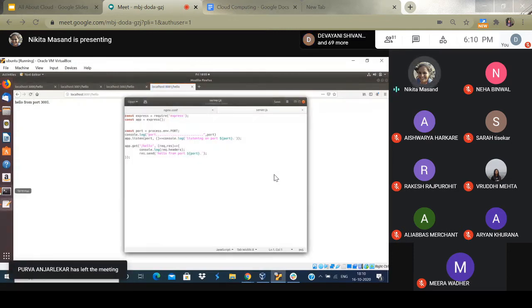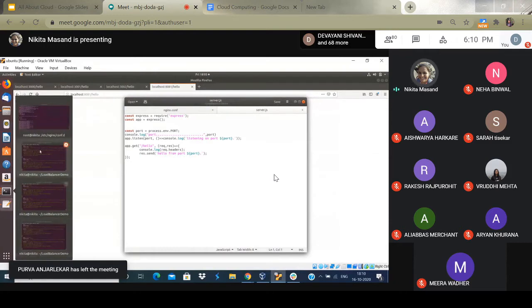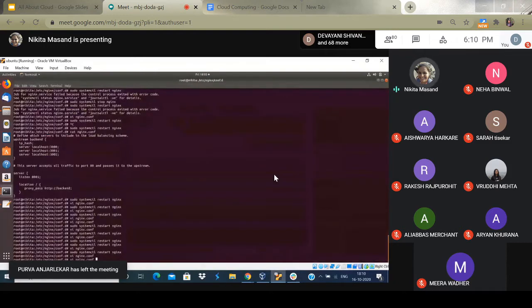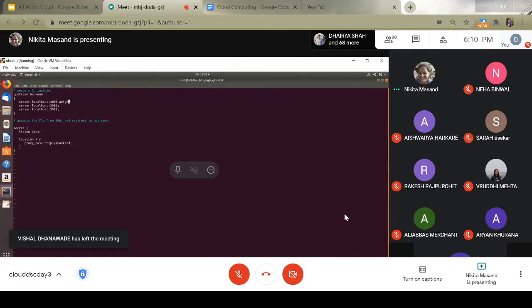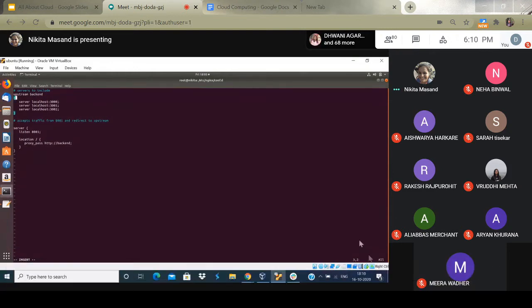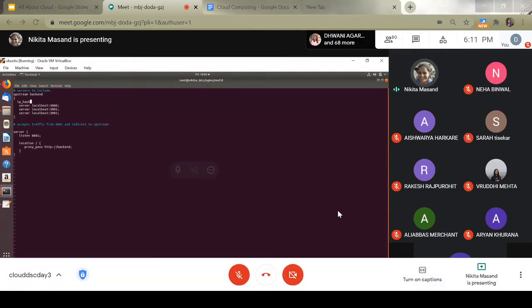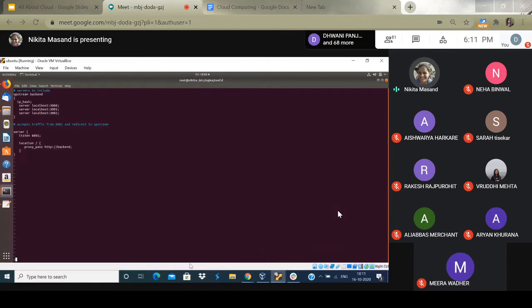And one last algorithm I needed to show, many people had doubts. It's something called ip_hash. If you all remember, this is the IP hash algorithm that we had discussed that day. What it will do is hash the client IP, and it will always redirect the client to that server.